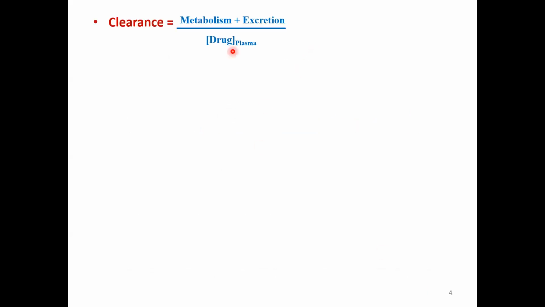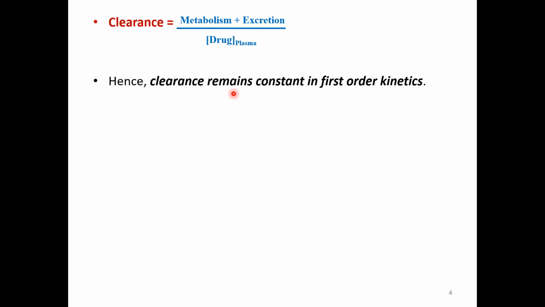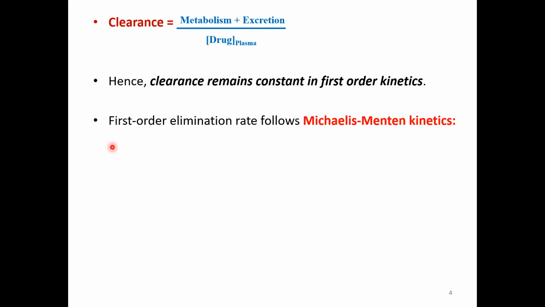From the earlier equation, the rate of elimination, contributed by metabolism and excretion, is proportional to the plasma concentration. Hence, we can state that clearance remains constant in first order kinetics.